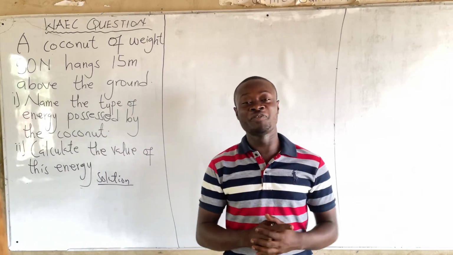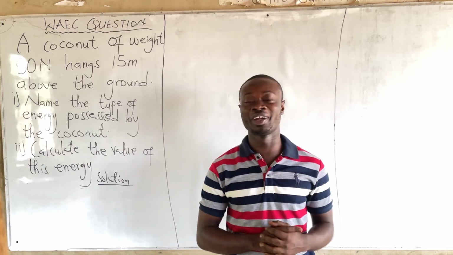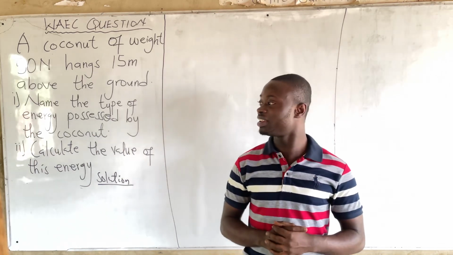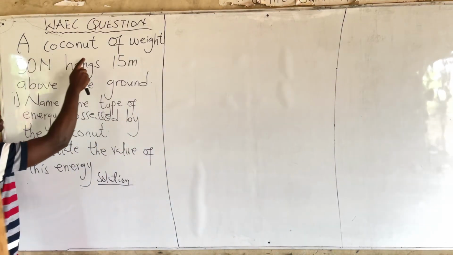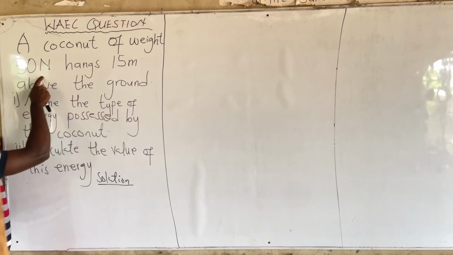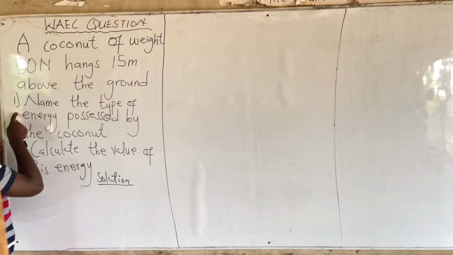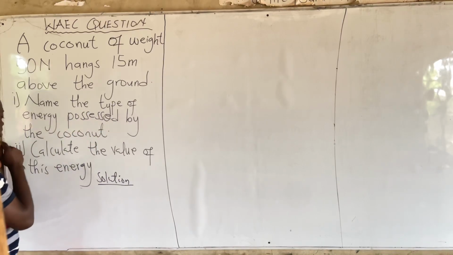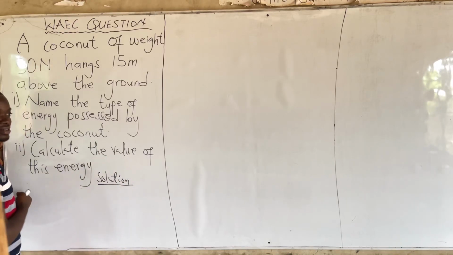I know solving for energy is one of your problems. Do not worry. Let me show you how to do it. Okay, so the question says, a coconut of weight 50 newtons hangs 15 meters above the ground. Name the type of energy possessed by the coconut. Calculate the value of this energy.